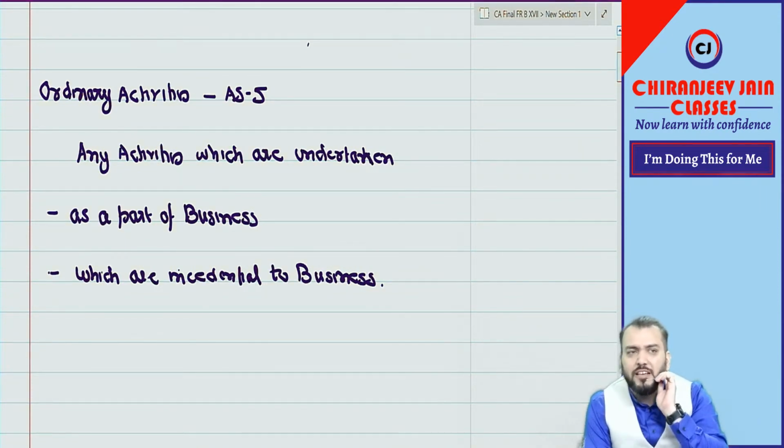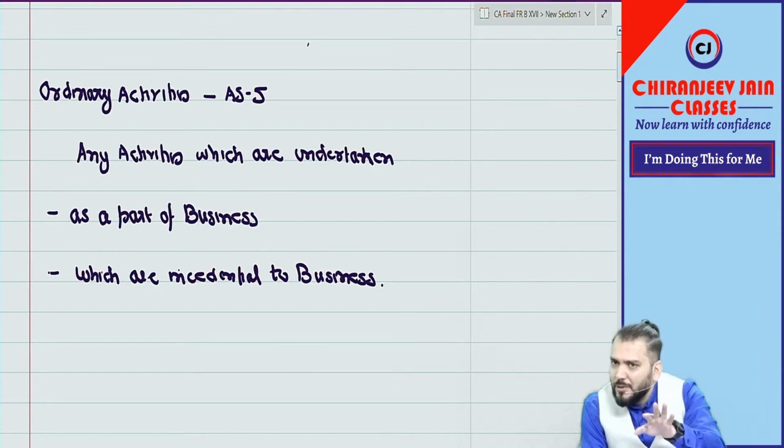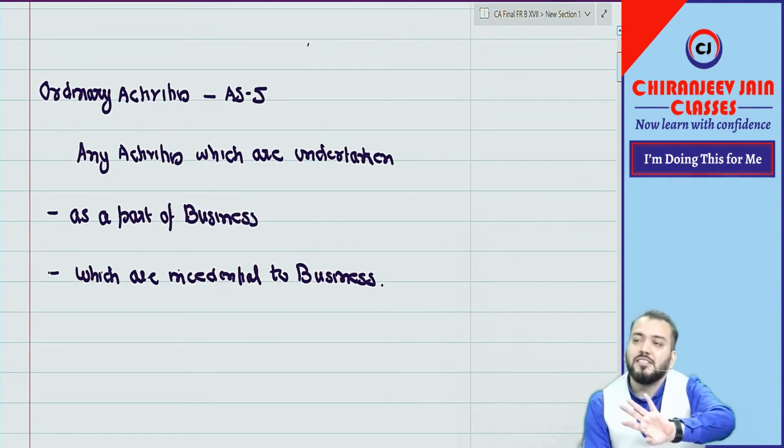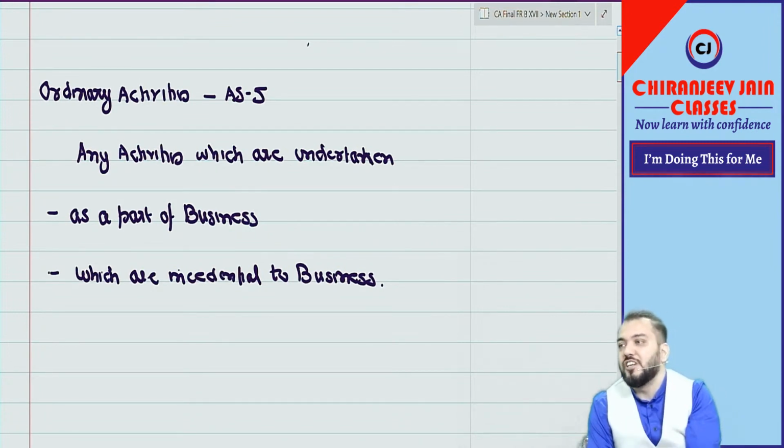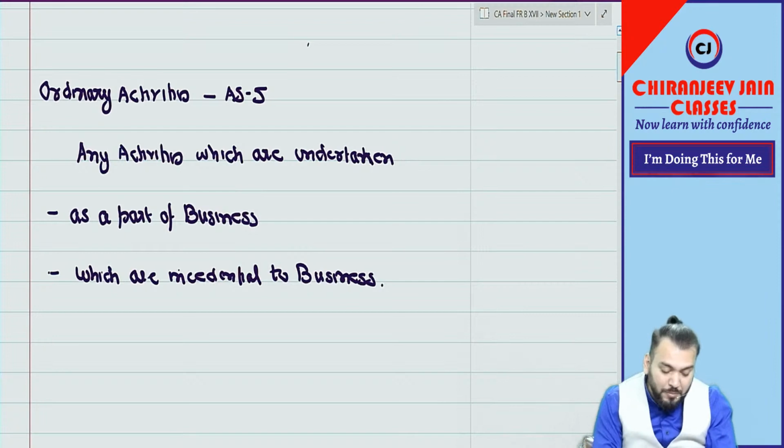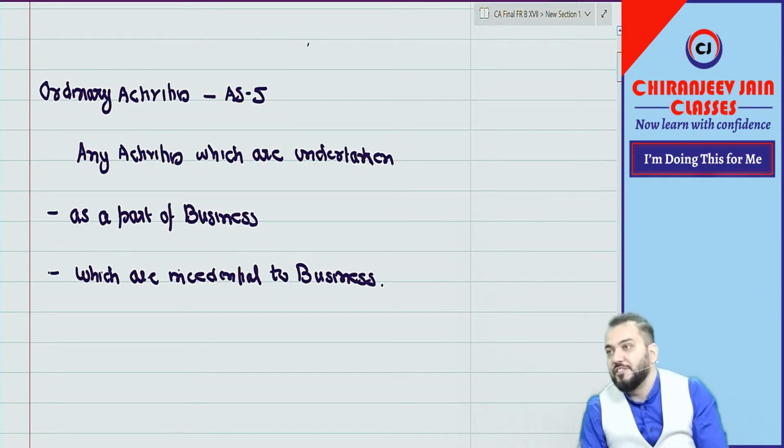Now, when you are paying compensation to an employee, it is incidental to business only. Therefore, it is an ordinary activity. Some examples of ordinary activities can be exceptional in nature, and therefore separate disclosure is required as per AS 5 also. Means an ordinary item can be exceptional due to its nature and amount. That is another point, but this is the definition of ordinary activities.